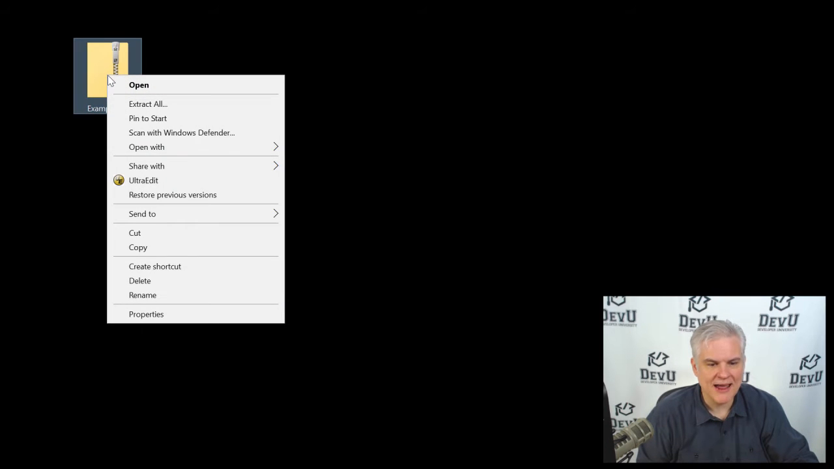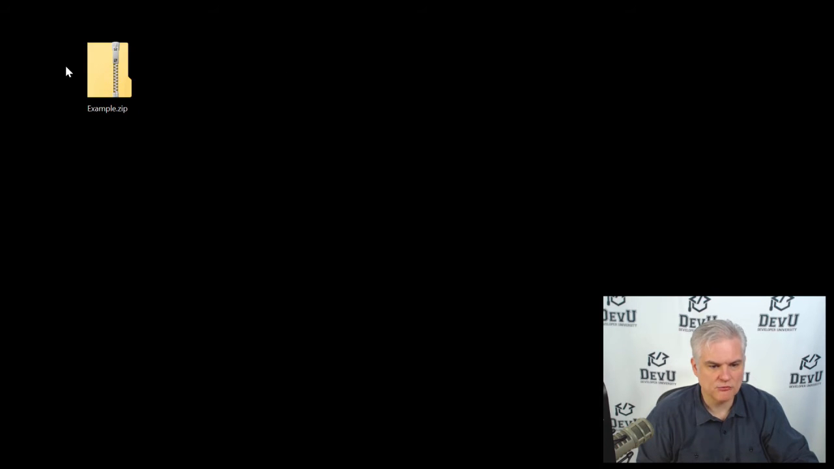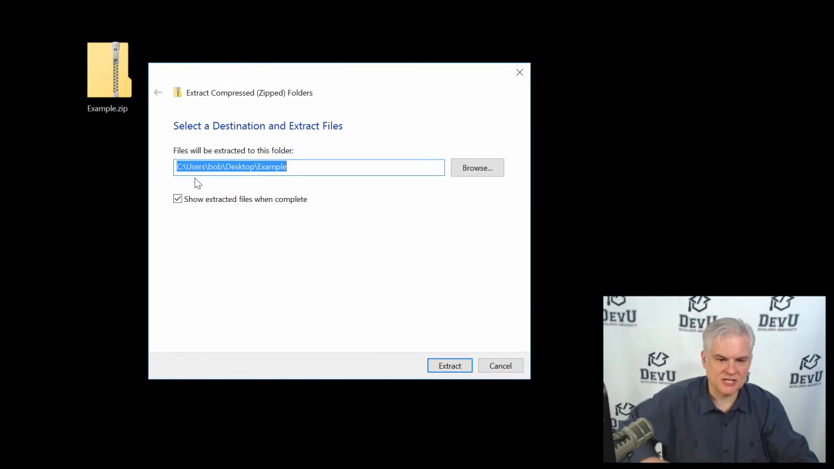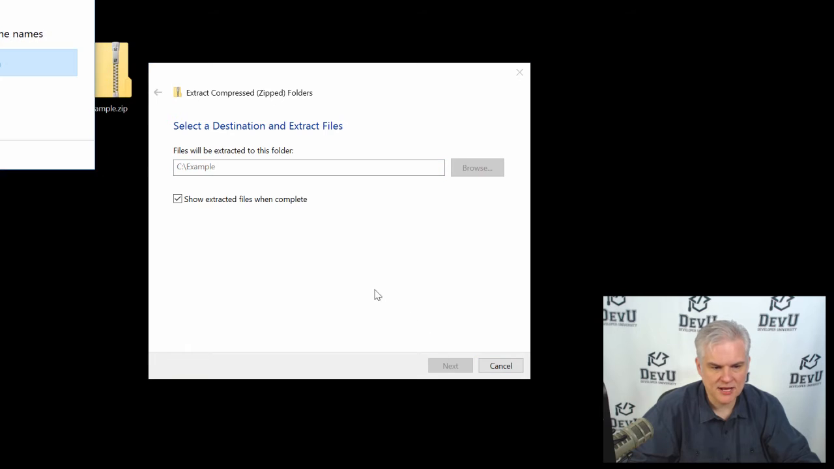There's also a file that should be available called example.zip, and it has a project inside of it. And so what I want to do is extract this to my hard drive. I'm just going to right click here and select Extract All. Pops open the Extract Compressed Zip Folders dialog. And I'm actually not going to extract it to my desktop. I'm going to extract it to the root of my C drive. And then I'm going to click the Extract button.